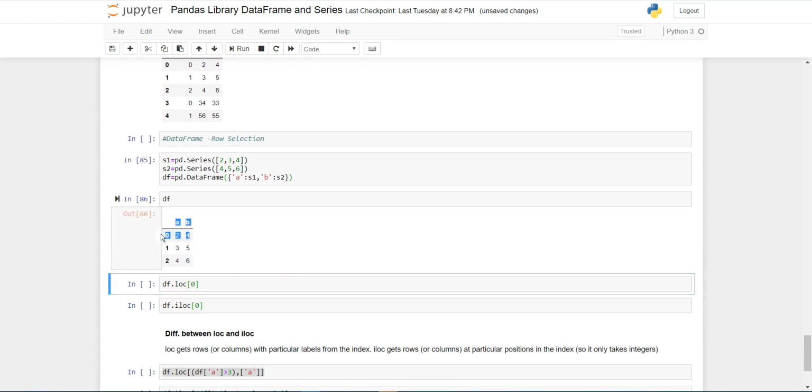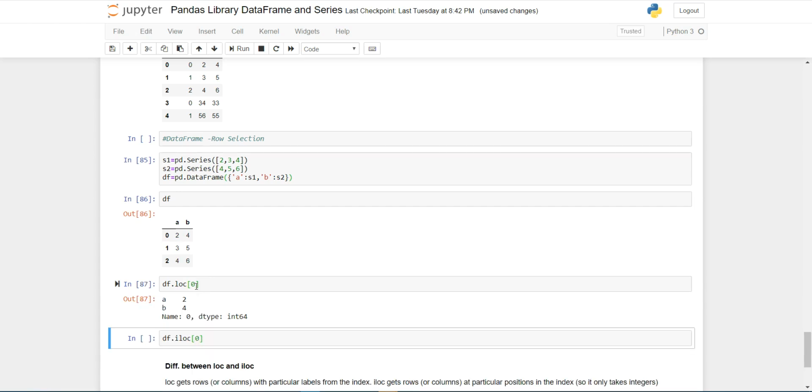For this, I am writing df.loc and the first row's index is 0. So it returns the elements of the first row with the column names. So column A contains the first value 2 and column B contains the first value 4. The name of the row, the index of the row, is 0.